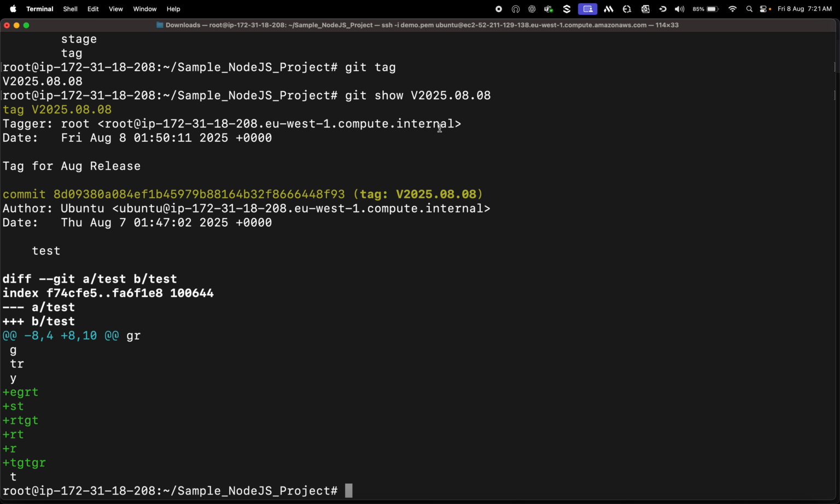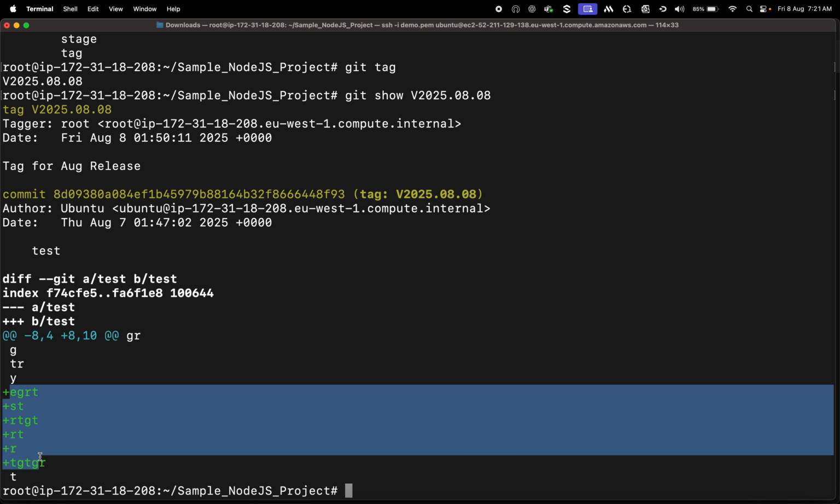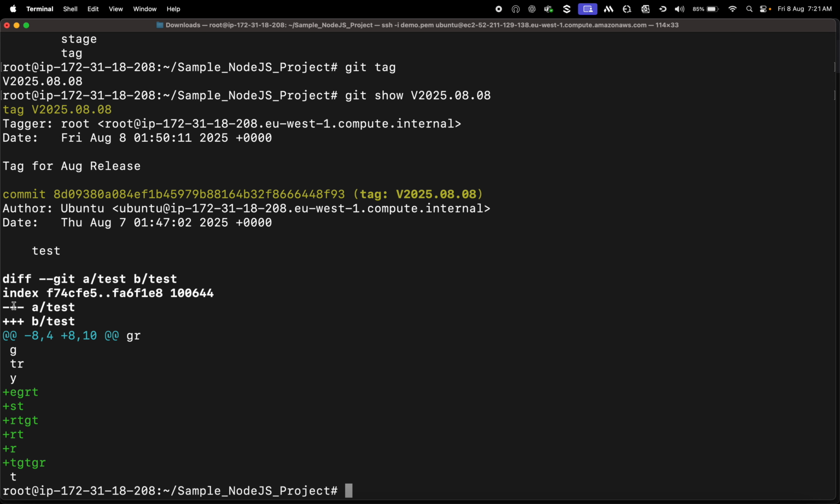See here, what's happening is this tag is assigned to one commit, right? And it will show what has been done in that commit. New files created, some in the test file, some lines are removed, again some lines are added, and all this information. See, it will show you. Got it?